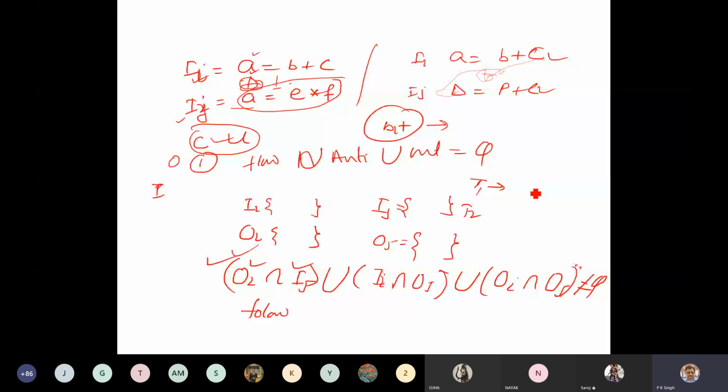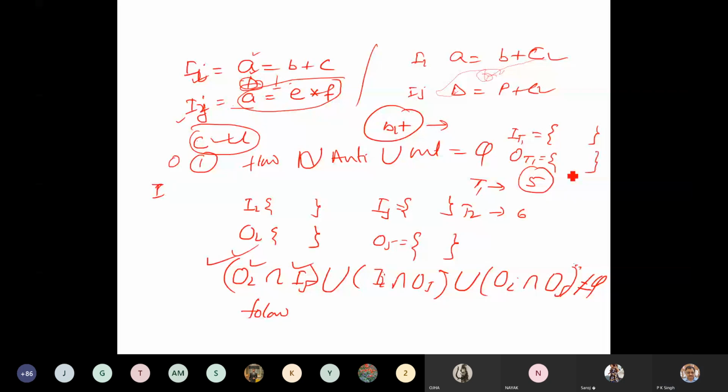Thread T1 contains 5 instructions and T2 suppose 6 instructions. So I of T1 contains all the variables that are being used by these 5 instructions, and O of T1 will have all the variables that are going to be modified in thread T1.